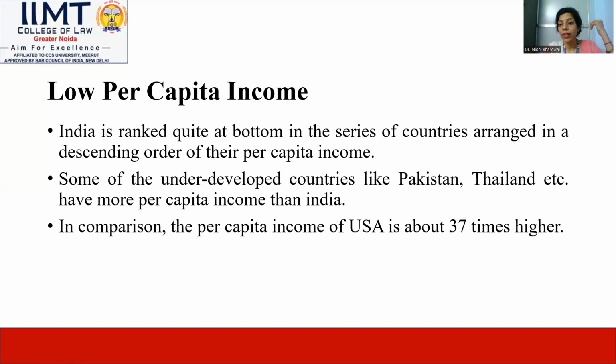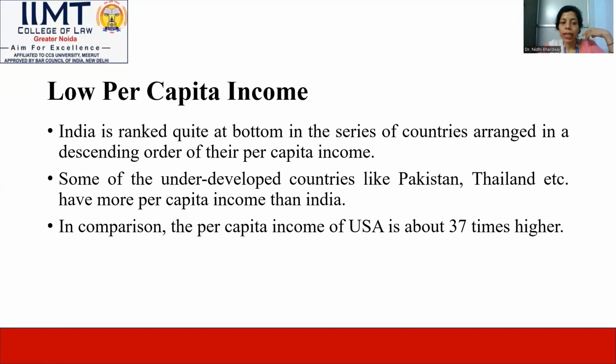India is ranked at the bottom of the basic series of countries arranged in decreasing order of their per capita income. Definitely, we find that there is a big difference between India and other developed countries like USA, UK also, Canada, and other European countries, a basic difference between both of them in the level of per capita income.